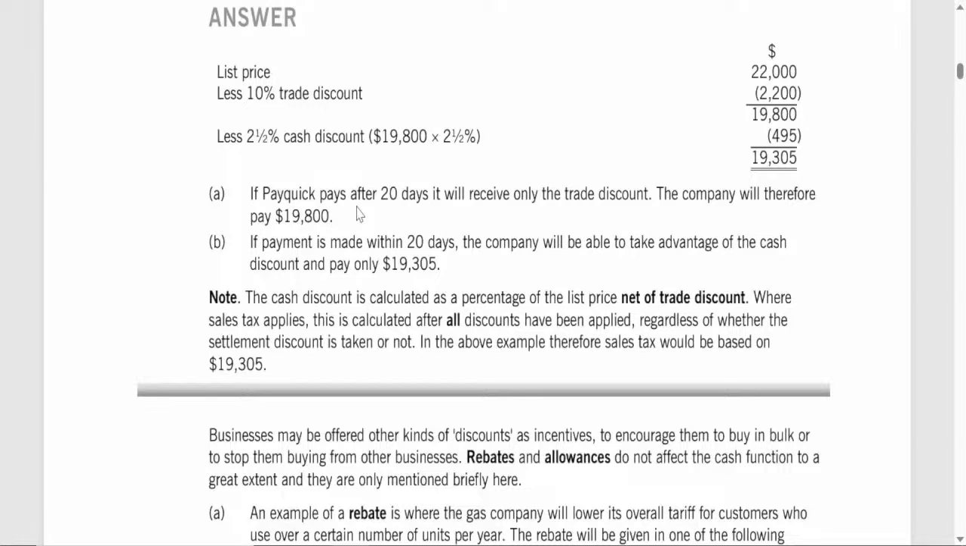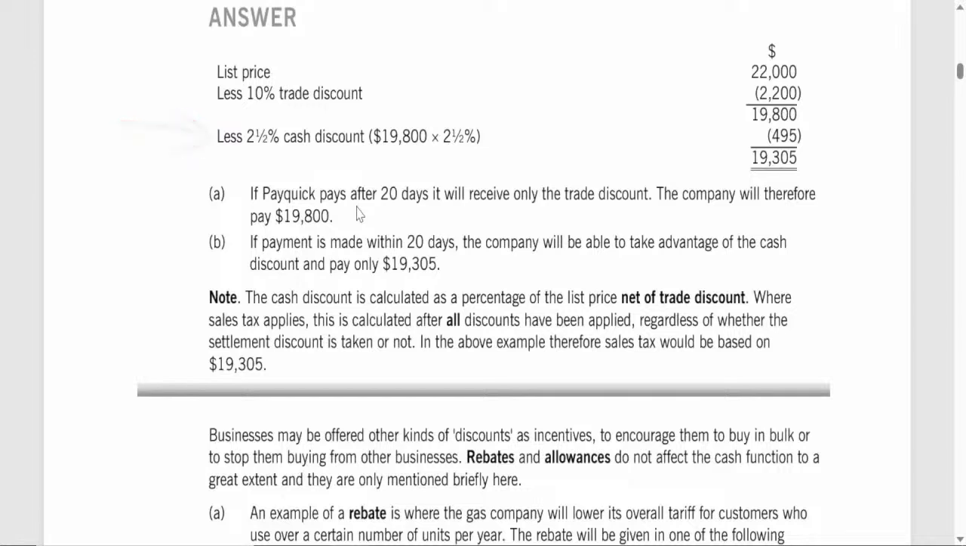Summary of the solution. Without the cash discount, if payment is made after 20 days, PayQuick pays $19,800. With both discounts, if payment is made within 20 days, PayQuick pays $19,305. Important points to remember. Order of discount application. The trade discount is applied first to the list price, and then the cash discount is calculated based on the price after the trade discount.